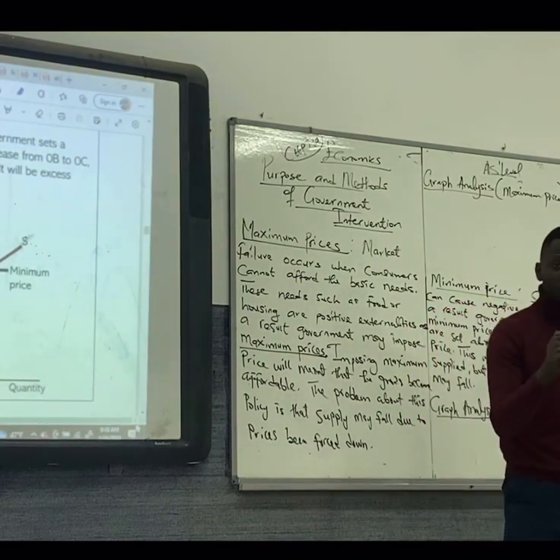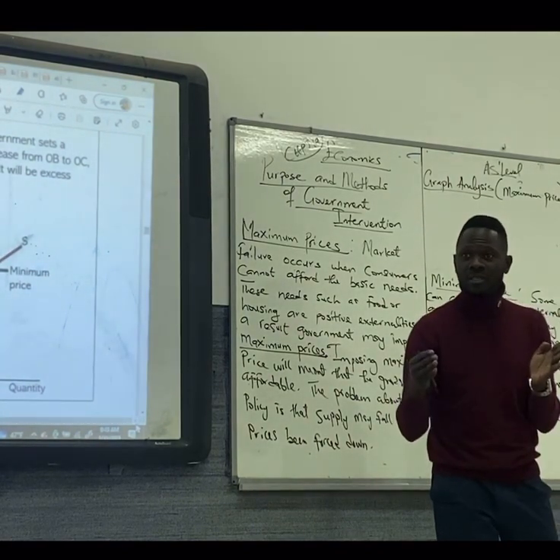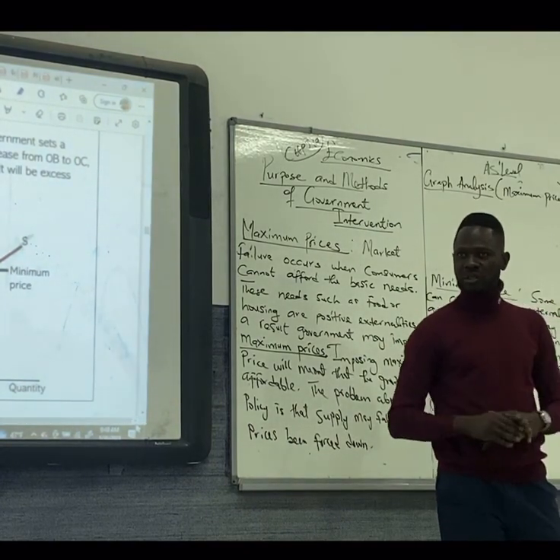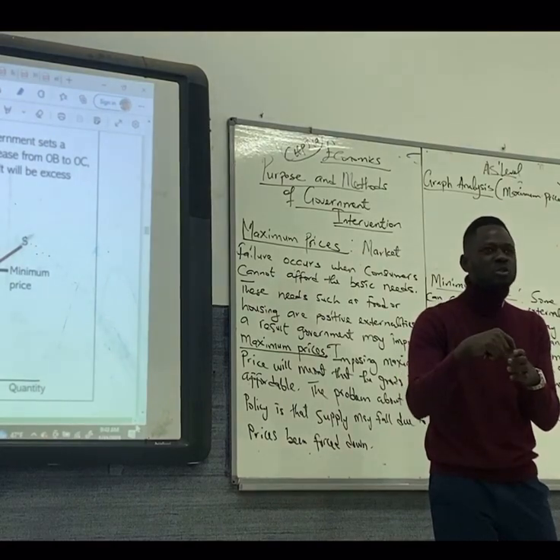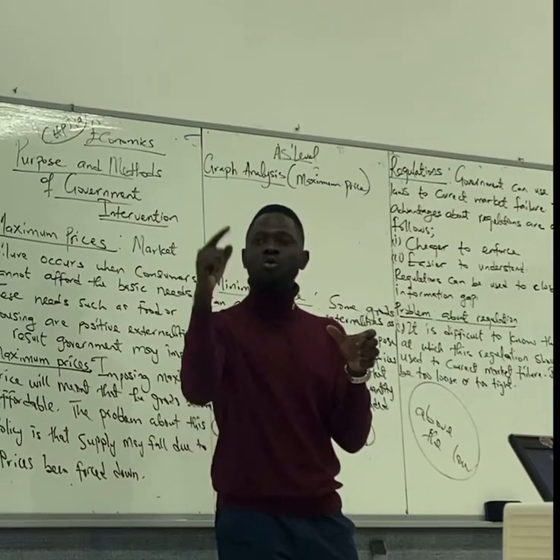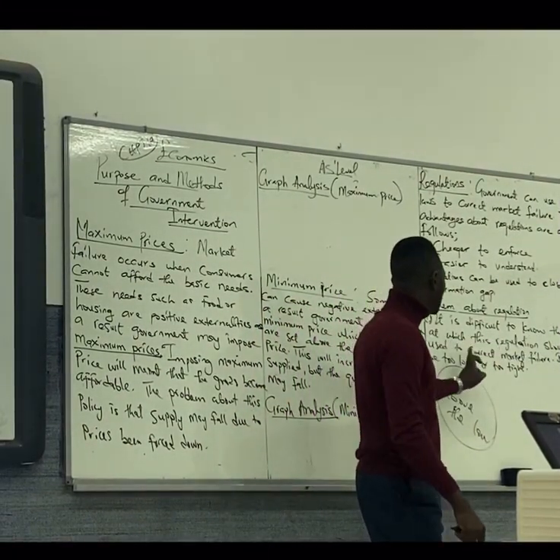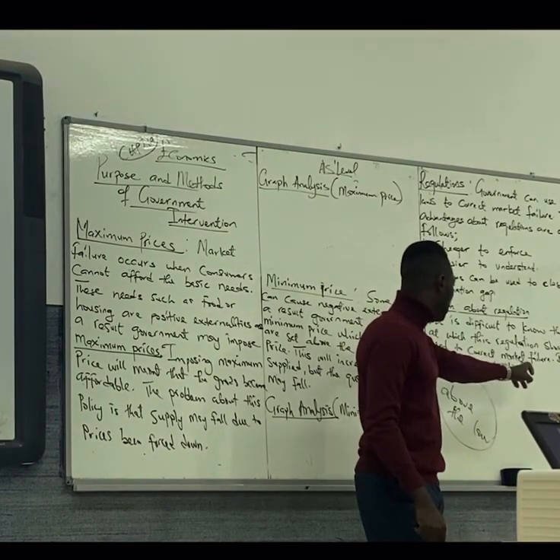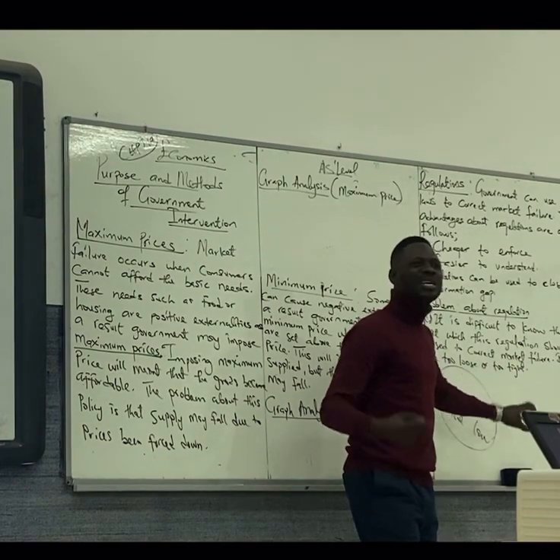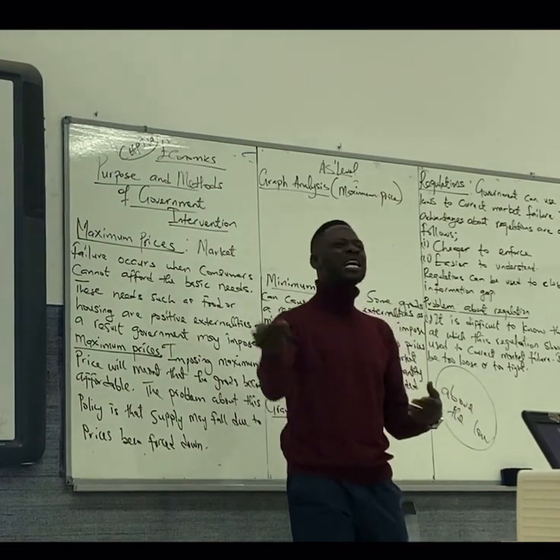So government might not know the amount of regulations it needs to make or to enforce to ensure efficiency in allocation. Government might find it difficult to understand the extent to which they have to make these regulations to correct the market failure. So look at what I wrote here. It is difficult to know the extent at which these regulations should be used to correct market failure. It might be too loose or too tight. Too loose to the extent that it does not solve the problem. Too tight to the extent that it becomes a government failure.